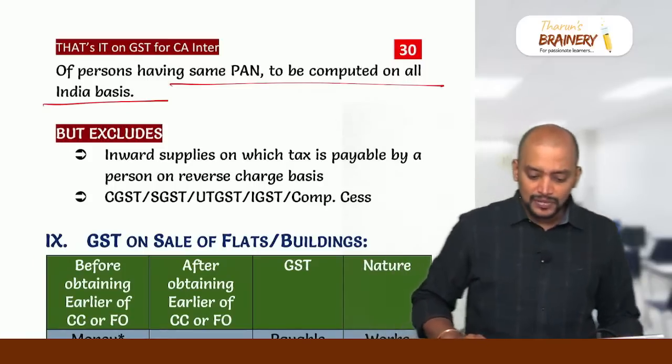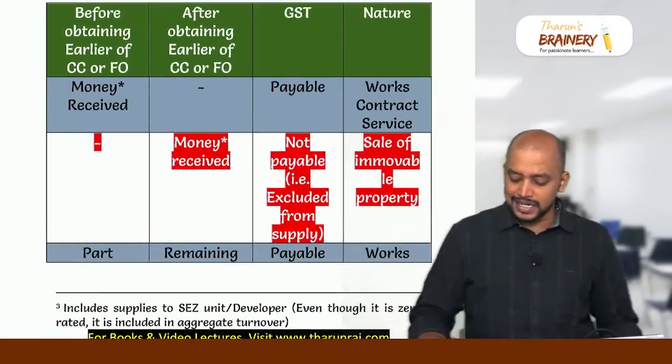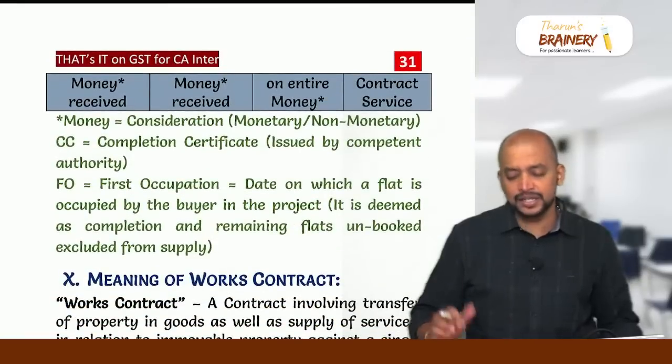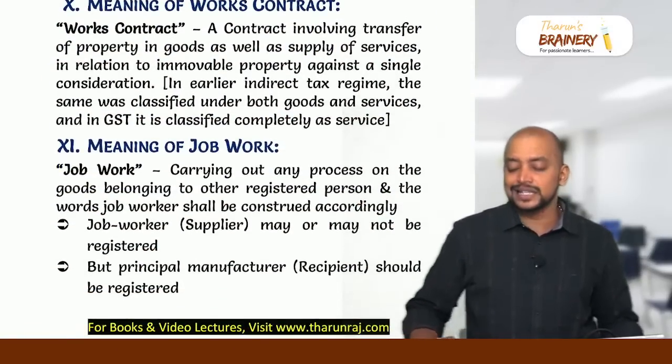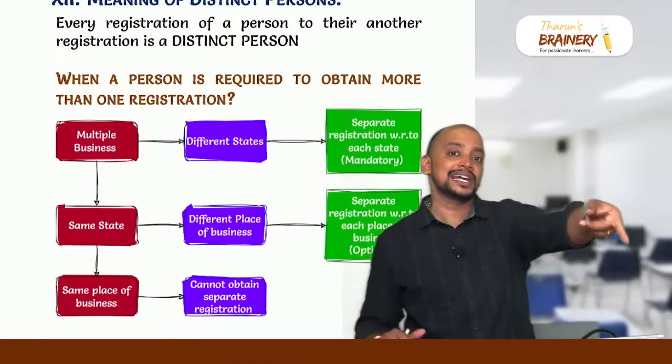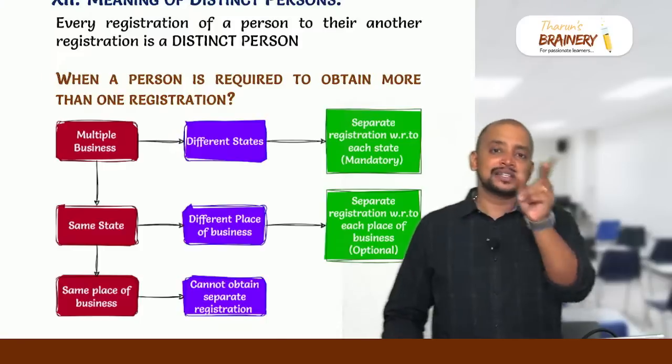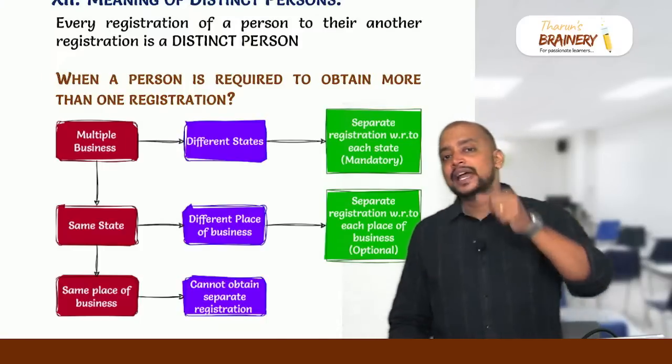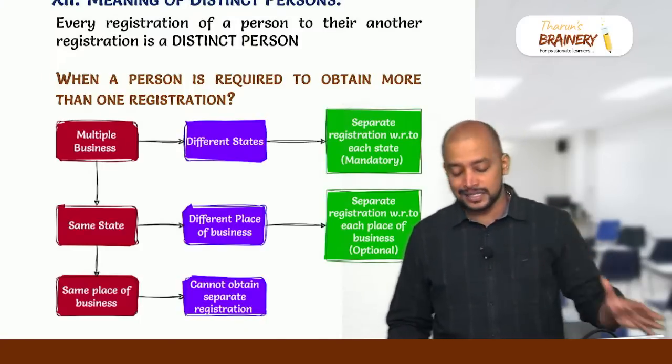Okay. Then next, GST on sale of flats and buildings, you already know. So only when entire consideration is received after obtaining completion certificate or first occupation, whichever is earlier, is excluded from supply. Part consideration before, part consideration after, entirely it will be covered as supply, entire consideration.